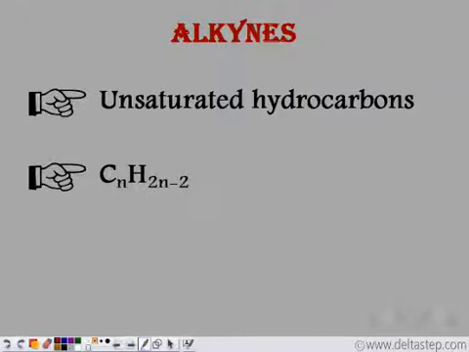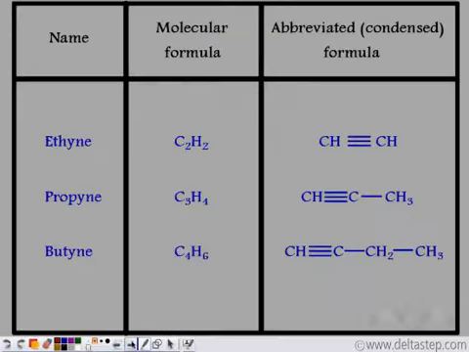Alkynes are unsaturated hydrocarbons having the general formula CnH2n-2. So using this general formula, if you look at the first three alkynes, we get ethyne having the molecular formula C2H2, and that is the abbreviated or the condensed formula in which the two carbon atoms are linked to each other by a triple bond.